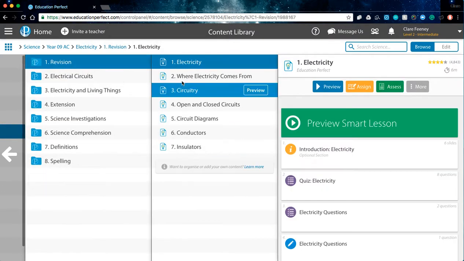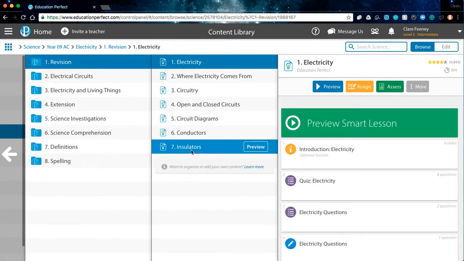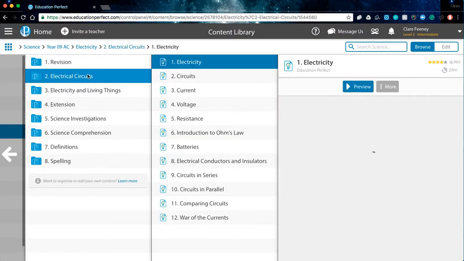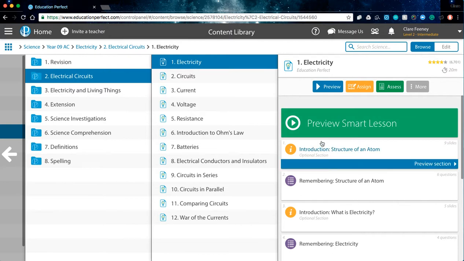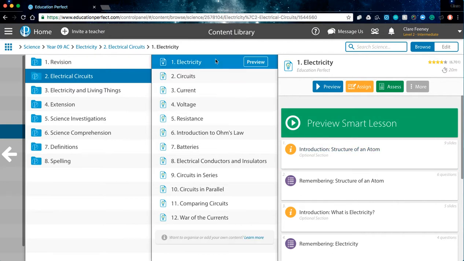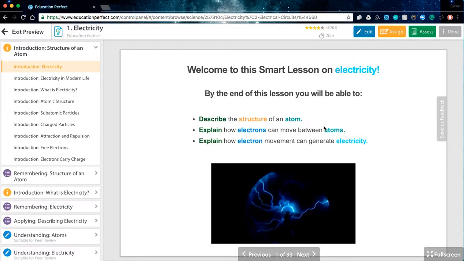The revision content teaches students things that they should have known from the previous Australian curriculum. Every time you get to one of these light bulbs here, it's a lesson. These light bulbs will show the lesson, and the teacher can quite easily preview the lesson. So if we were to have a look at this introduction lesson to electricity, I can preview this smart lesson.